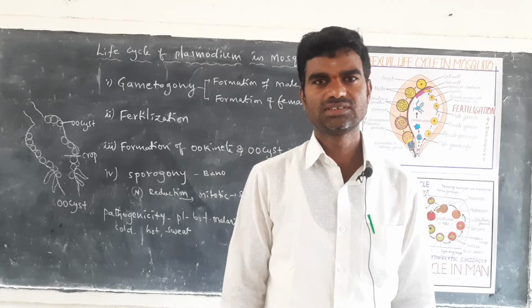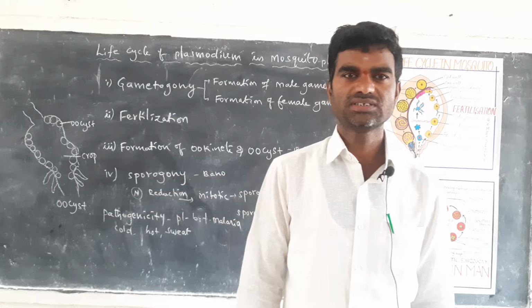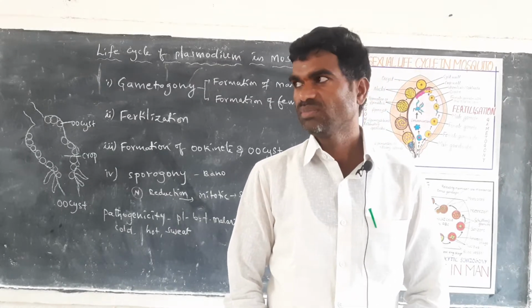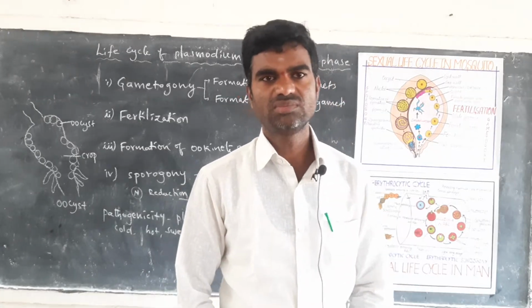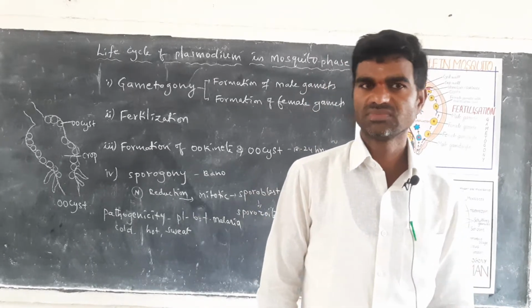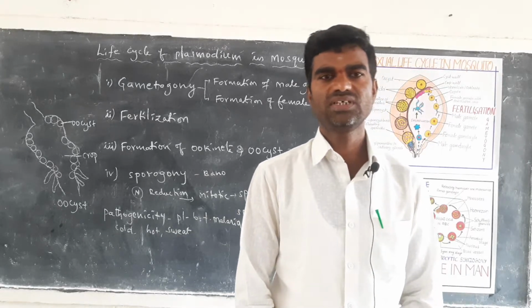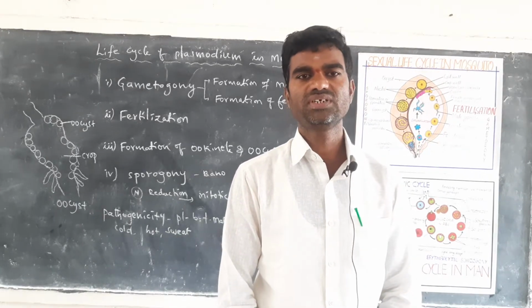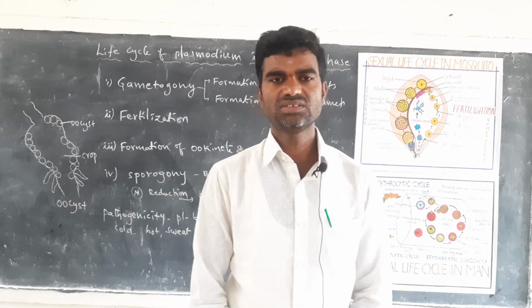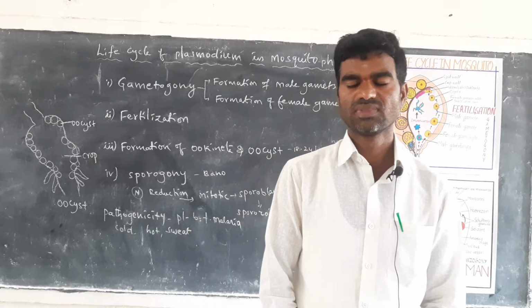Good morning students. Today the topic is Plasmodium vivax in the mosquito phase. Plasmodium vivax in the mosquito phase is completing the sexual phase. The life cycle of Plasmodium has two phases. Number one is called the asexual phase, completed in man. The second is called the sexual phase, completed in the mosquito.